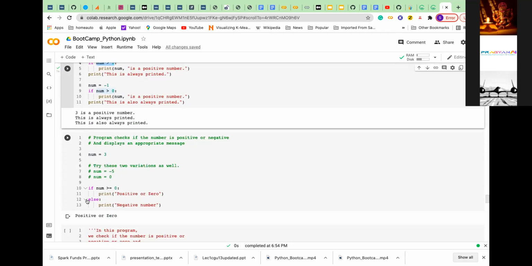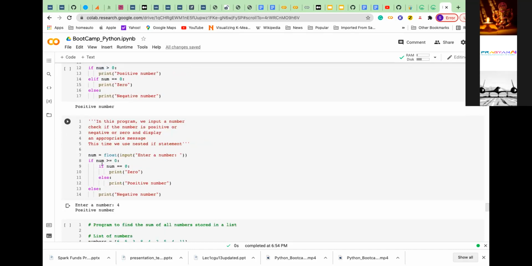Further extended, like I said, instead of a single statement, it has another block statement in that.